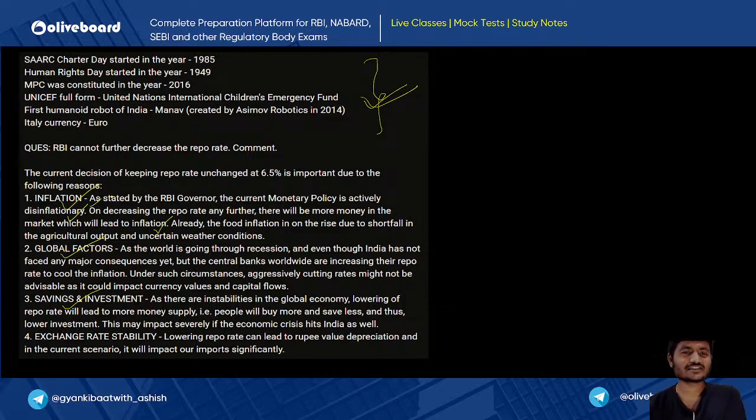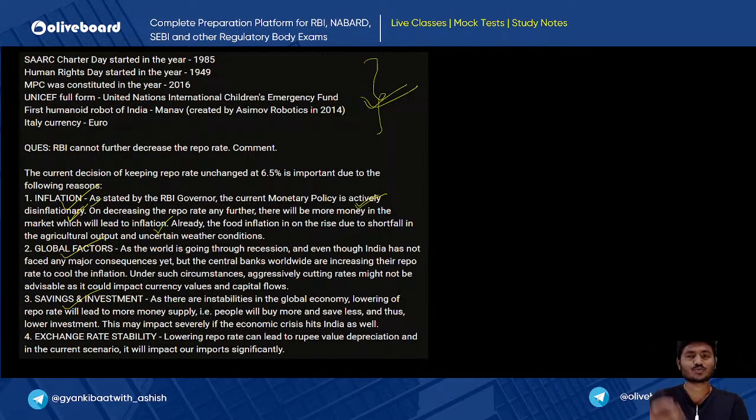But see the starting line, as stated by the RBI governor. She has used the statement stated by the RBI governor, and she has written that the current monetary policy is actively disinflationary. These types of words you should use in your answers. Why? Because these words make your answers look lucrative. They force the examiners to read the answers more diligently. So use such lucrative words in your answers. Here she has used the words actively disinflationary. Just use these types of words to make your answer more lucrative.